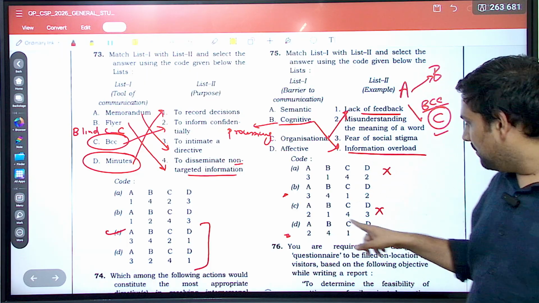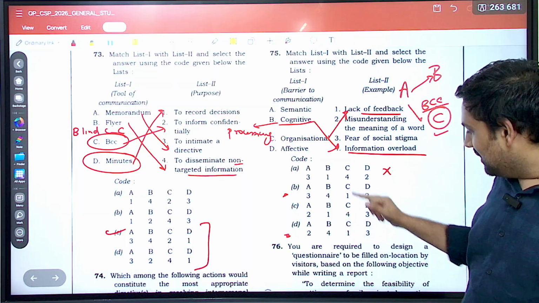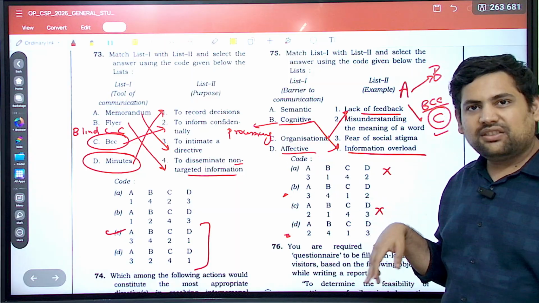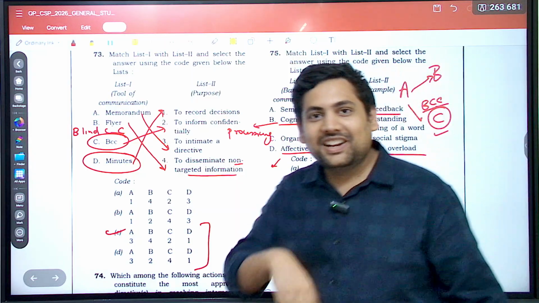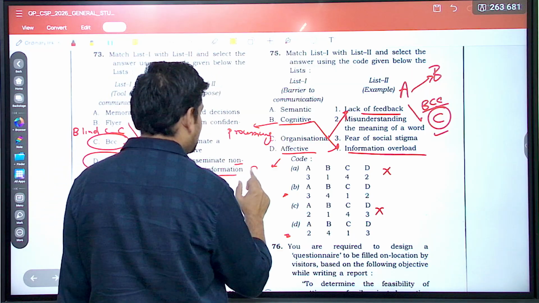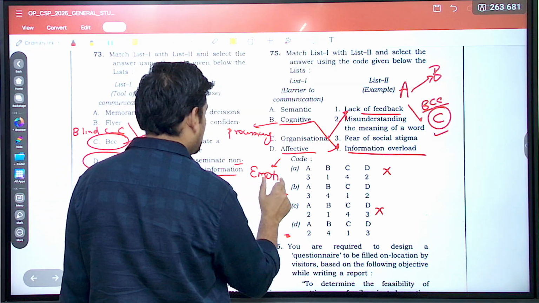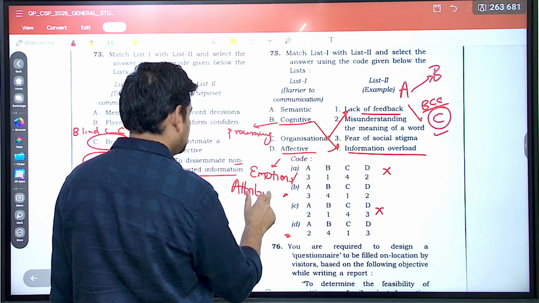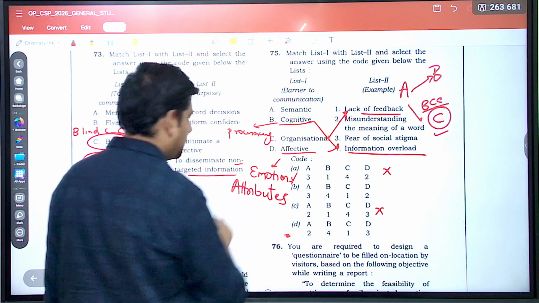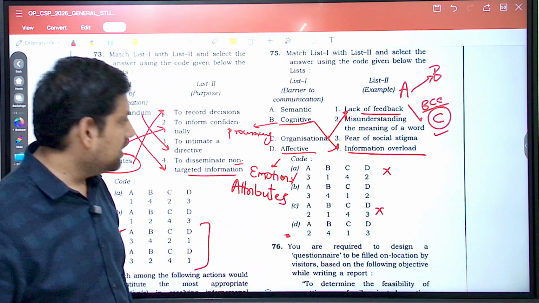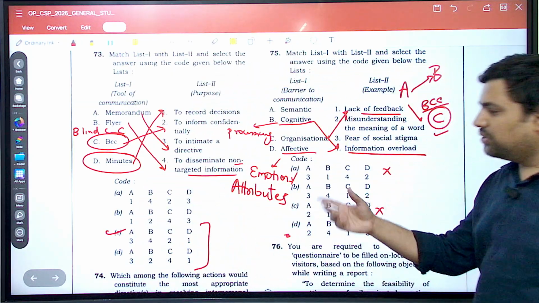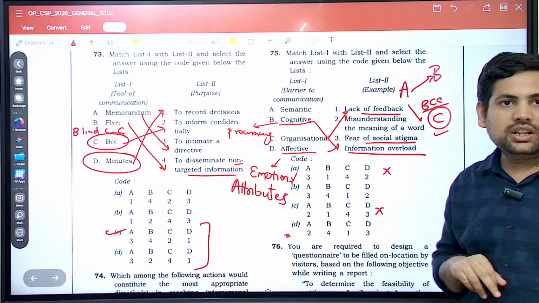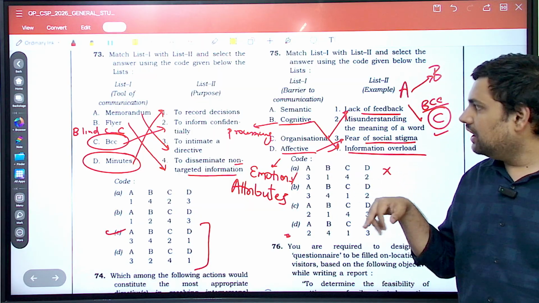From C1 only you can get to the answer. No, not really. So B and D also have same. Then let's go next. Let's say you know about effective. Effective is again a word that you learn in ethics that is related to emotions or some attributes. Okay, so this is effective. Now what do you think? What is emotions or some attributes will be related to? It will be related to fear of social stigma, correct? So D is 3. Then semantic.